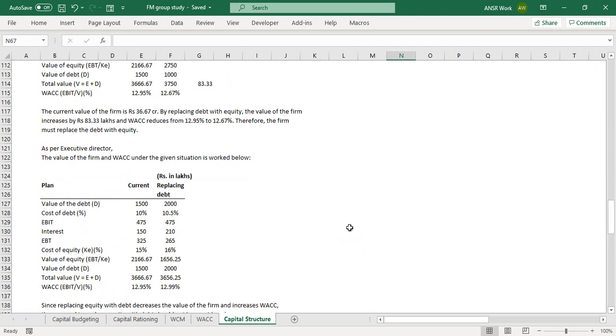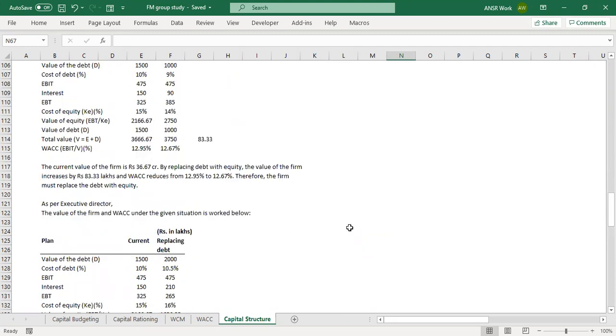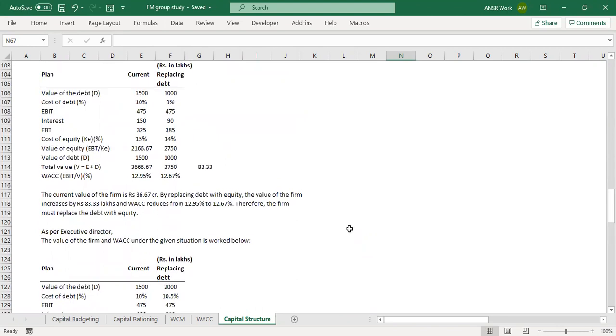It's simple. As we discussed, if the value of the firm is increasing and WACC is decreasing, then that's better. And that is happening in the first one. Yes, the first one.